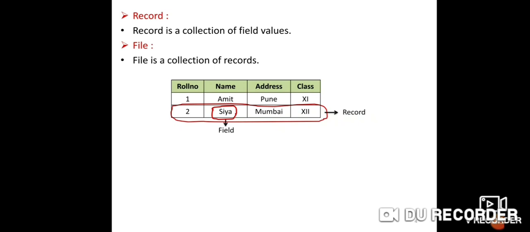These types of terms are asked in the board exam for 1 mark. What is record, what is field, what is file.